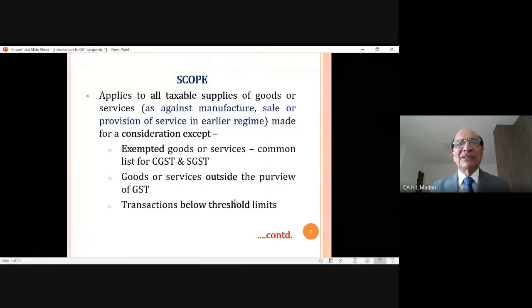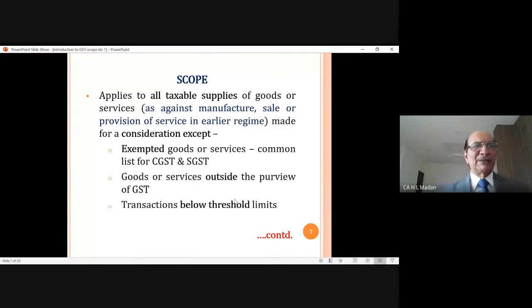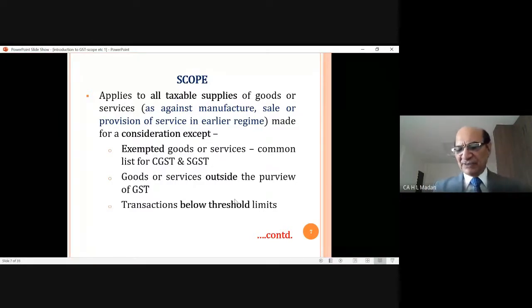We will summarize once again. GST applies to all taxable supplies of goods or services made for a consideration, except exempted goods will be out, goods which are outside the purview are out, and third, transactions which are less than the prescribed limit will not be covered in GST.